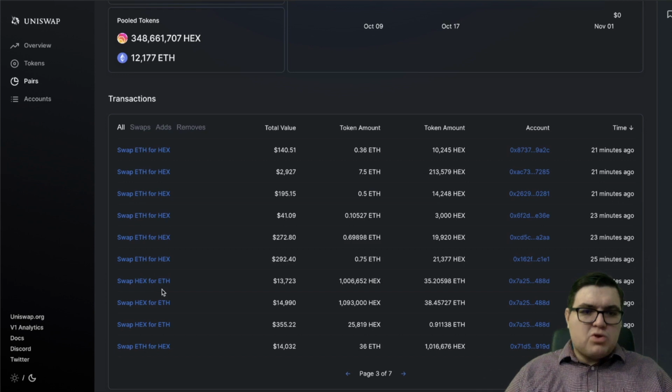If they were buying, did they know something that you didn't know? So these individuals are swapping Hex for Ethereum. Now, these aren't large transactions.